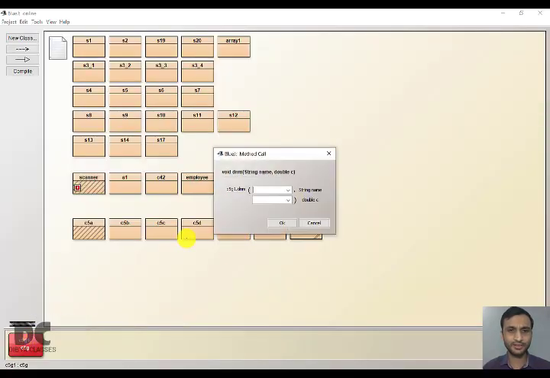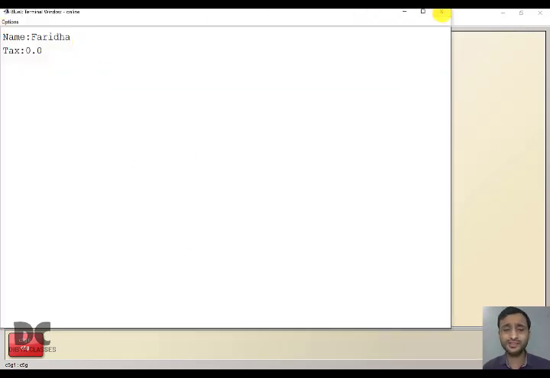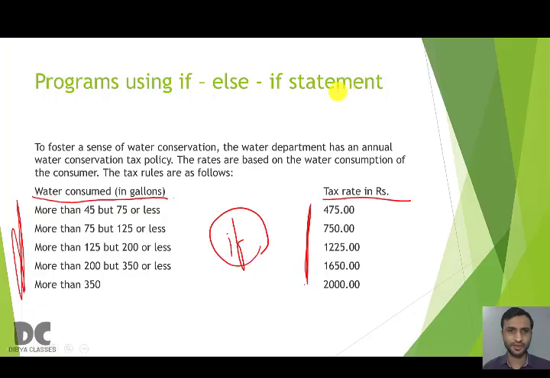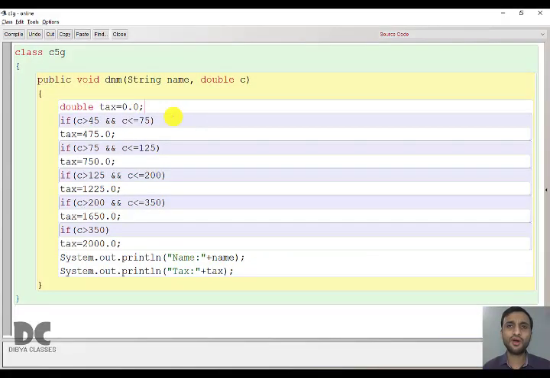Let us check another. Name is Farida and consume is 23 gallons. Zero tax. Why zero tax? Because it is less than 45, and you can check that we are giving tax only when it is 45 or more. Understood?